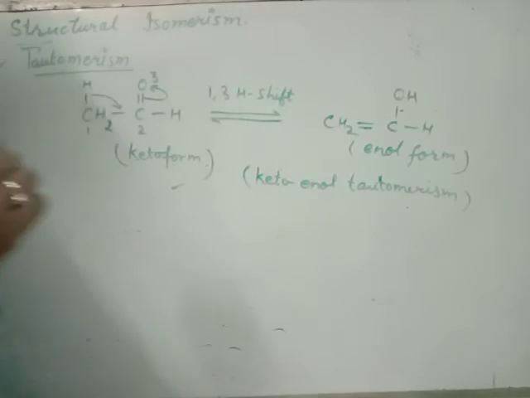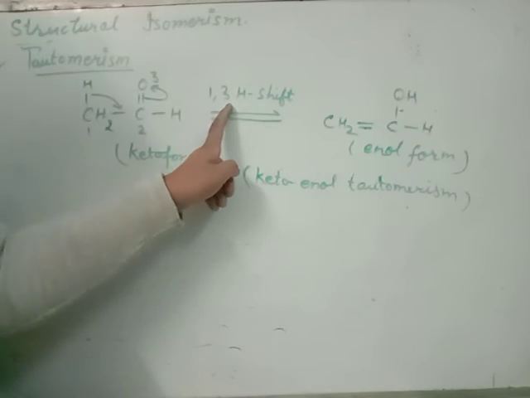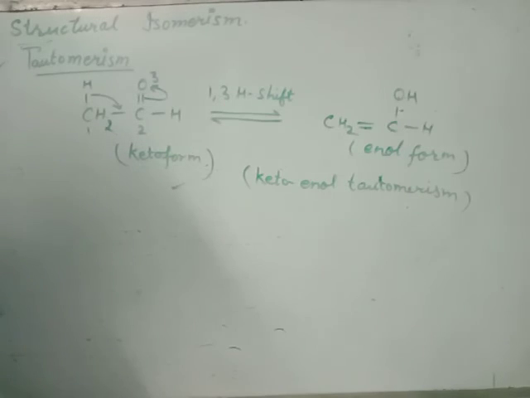This is known as keto-enol tautomerism. Otherwise, it is simply tautomerism, that is two or more compounds having the same molecular formula, but this type of isomerism occurs due to a 1,3 hydrogen shift, and this always exists in equilibrium.